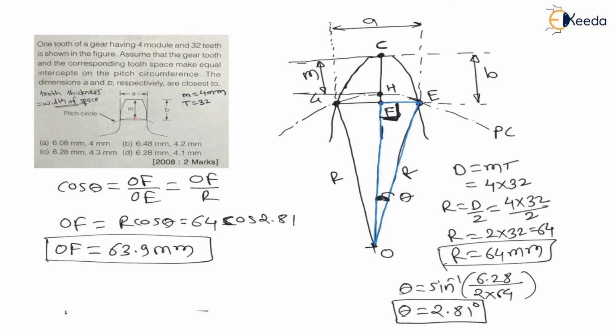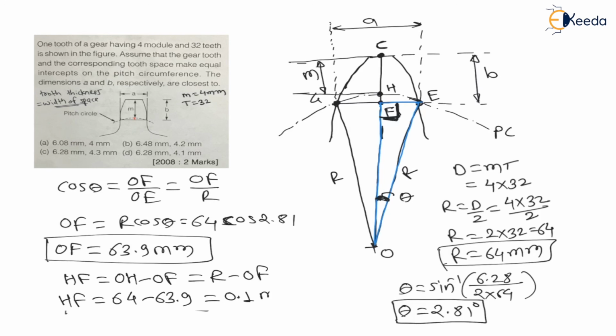Now, my dear students, can I say the distance HF is nothing but OH minus OF, right? See the diagram. This small distance HF is O to H minus O to F, which is radius minus OF. Therefore, HF, a very small distance, is equal to radius 64 minus OF 63.9, which is 0.1 mm. This is the small HF distance.